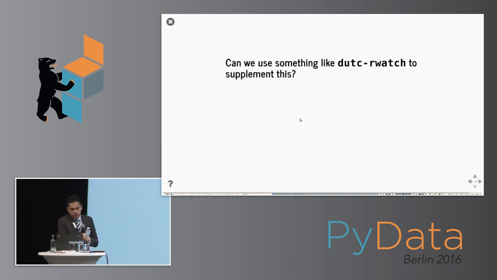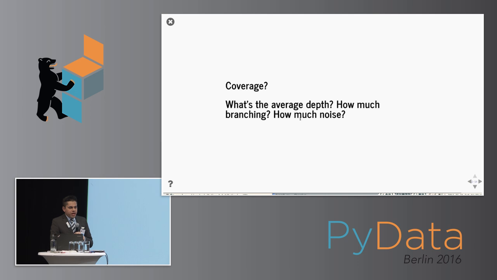But there are a couple questions about that. I don't know what the average depth of this would be. If the average depth is fairly shallow, this might be too much of a technique. I don't know how much branching there is. I think these would be very interesting metrics to track on these libraries.